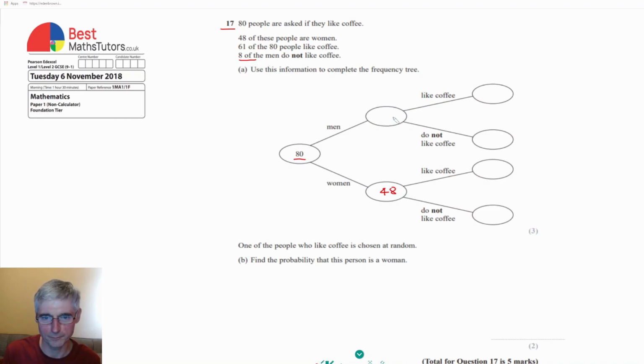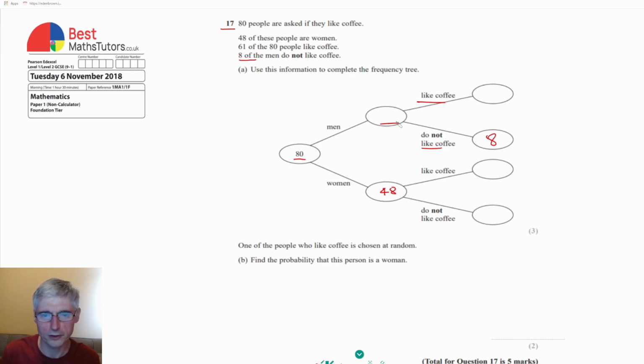So we can see that this is the men if we go down this route here. And then that splits into two, those who like coffee and those who do not like coffee. So if we fill that in there, we can say that 8 men do not like coffee.